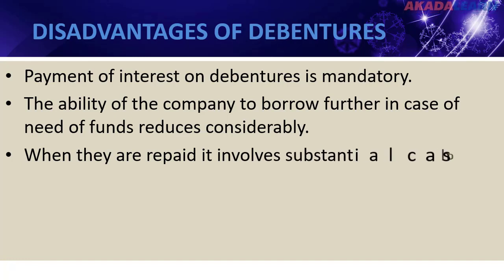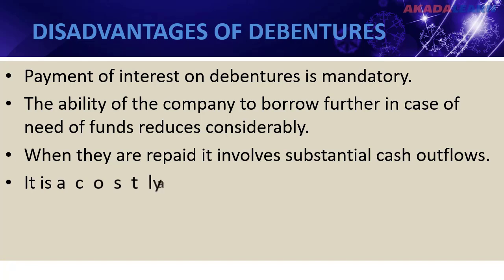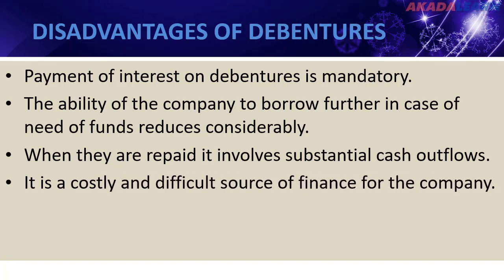3. Since on maturity they have to be repaid, companies need to plan properly and keep funds for the same, because when they are repaid, it involves substantial cash outflows, and if the company has not maintained enough funds, it is a recipe for disaster. And 4. Unlike equity shares, which are bought even by small retail investors, debentures are bought by large institutional investors, and hence at times it may prove to be a costly and difficult source of finance for the company.